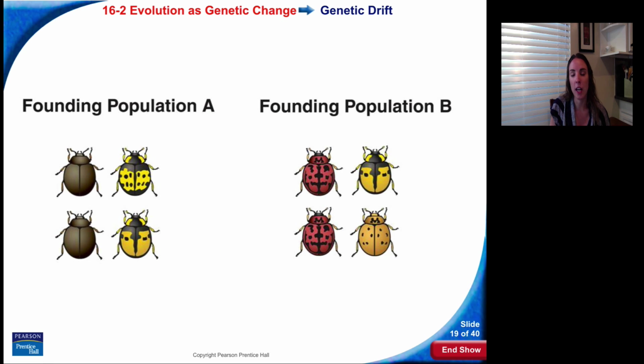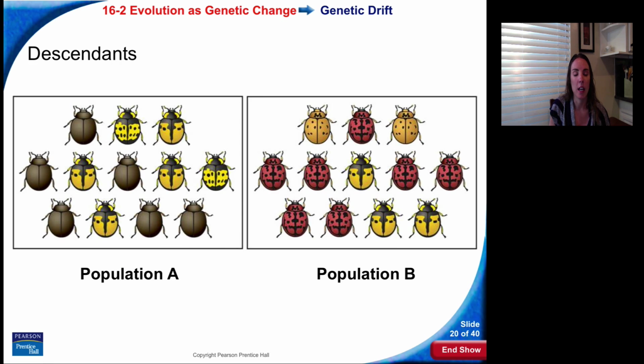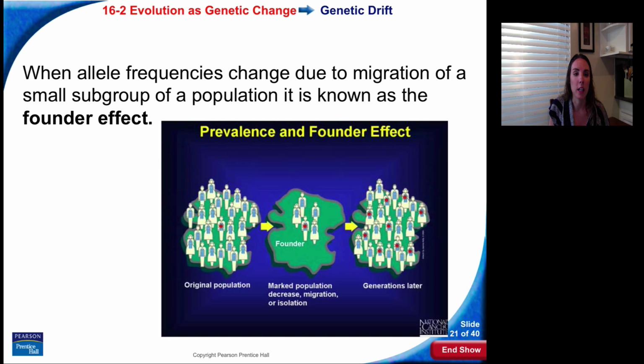So founding population A, founding population B, and now the descendants, the 2 populations look extremely different because we're only taking a small group of alleles and putting them somewhere else and allowing them to reproduce. So you see this genetic change in these populations, but it's not due to natural selection, it's just due to chance. It's just this founding population goes and starts a new colony.